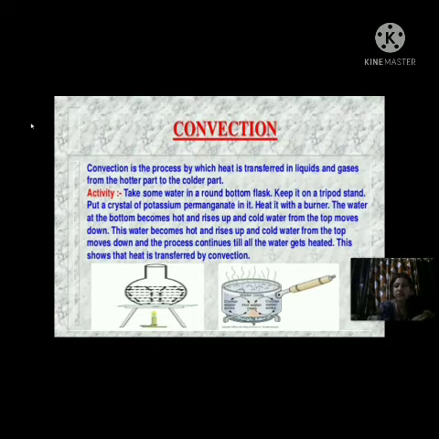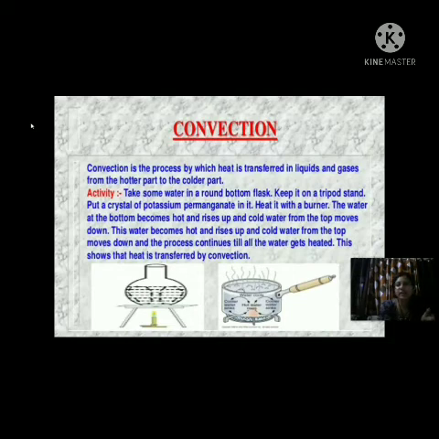This is also given in your book. So we can take help of this activity for understanding the process of convection. So what is given in this activity? Take some water in a round bottom flask, keep it on a tripod stand, put a crystal of potassium permanganate in it, heat it with a burner. So basically we are heating a crystal of potassium permanganate here. We are giving heat to that crystal of potassium permanganate which is dipped in water.